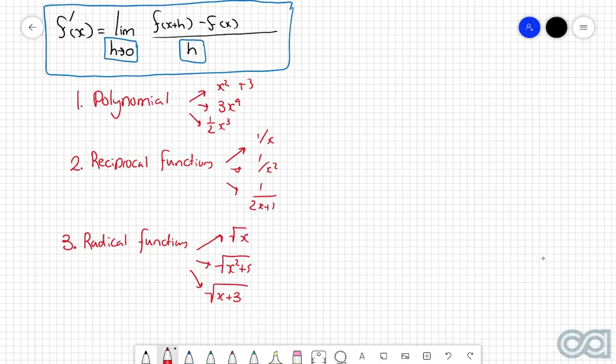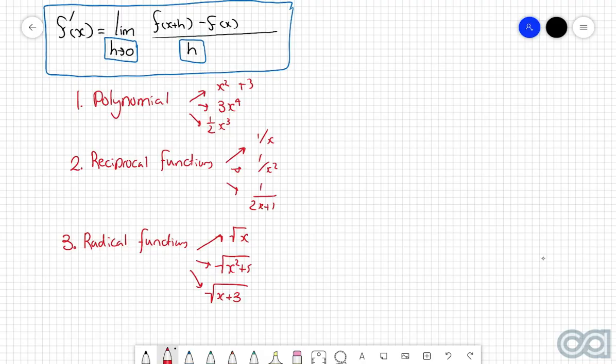In your exam, I can guarantee that you'll receive at least 1 question on first principles, and typically these questions are worth about 5 or 6 marks. So it's very, very beneficial for you to understand how to tackle any types of these questions, because then it's a very easy way to get about 5 or 6 marks in your final exam. And once you've done enough of these types of questions, usually they'll all turn out to be relatively easy, because it's more so about understanding the techniques and then just applying it to the different functions that you may have to work with. And this is where practice is definitely going to make perfect.